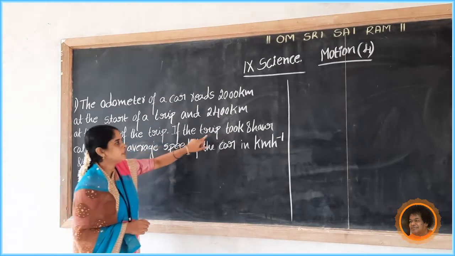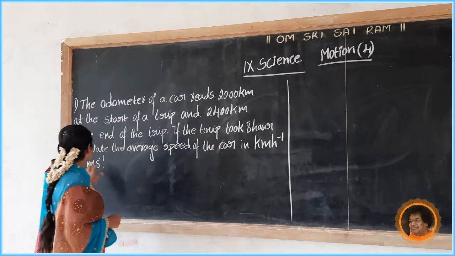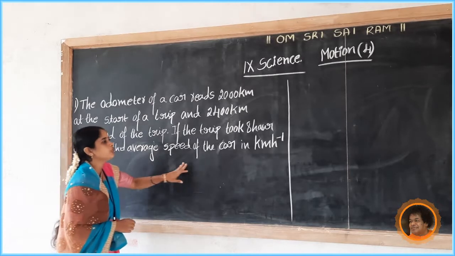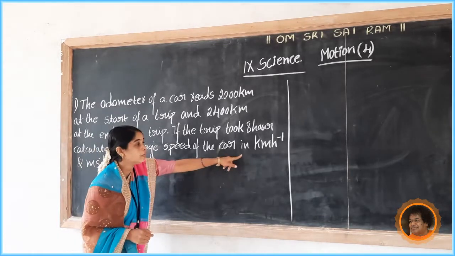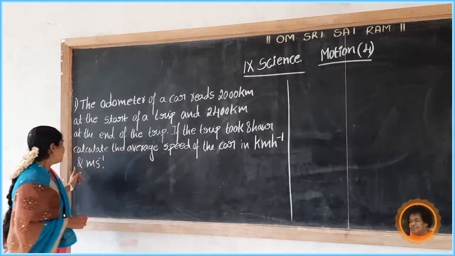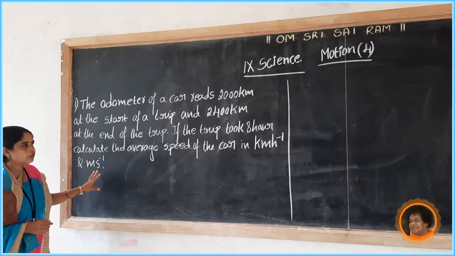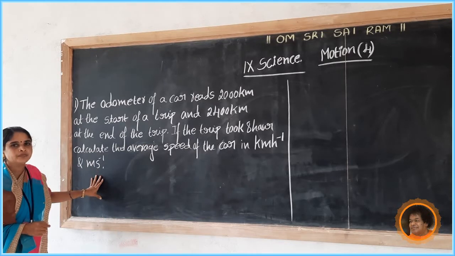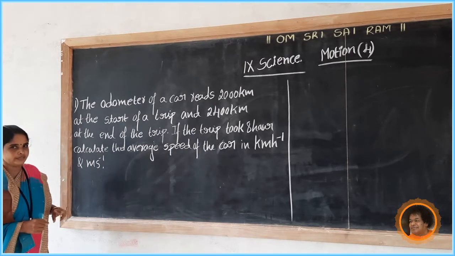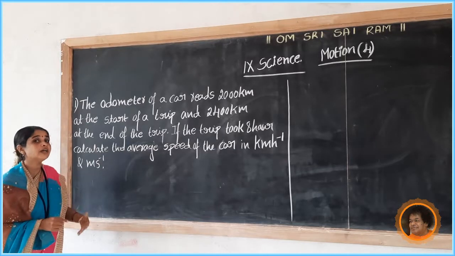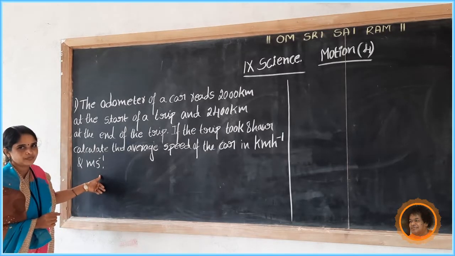If the trip took 8 hours, then calculate the average speed of the car in kilometer per hour and meter per second.